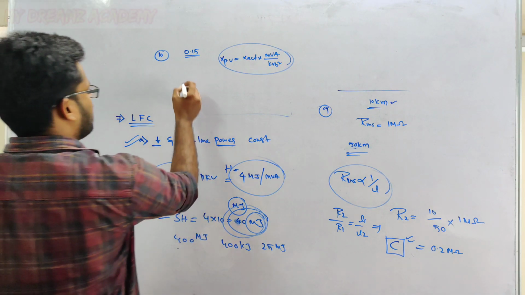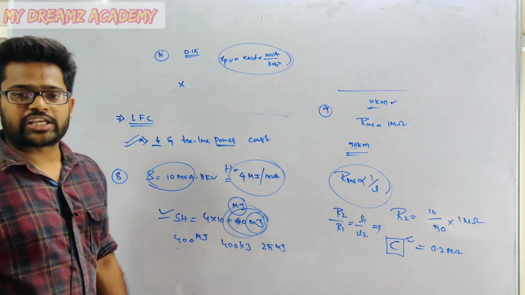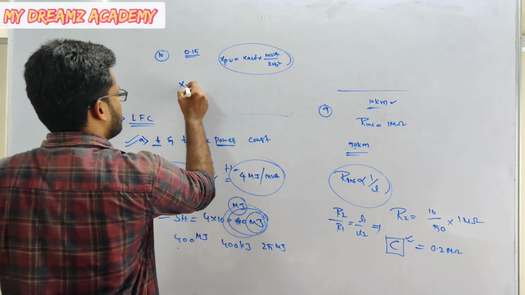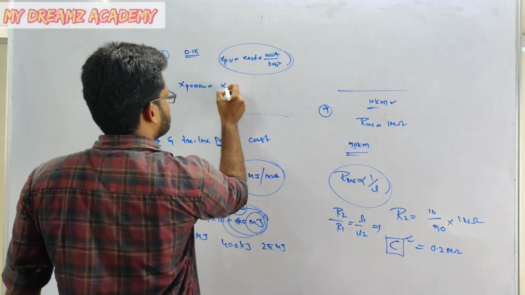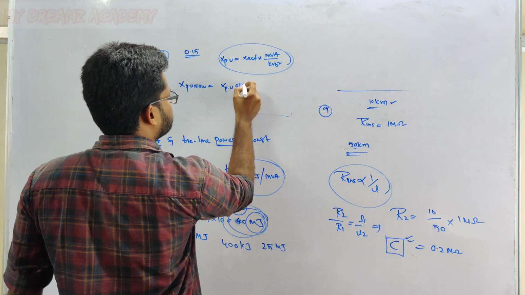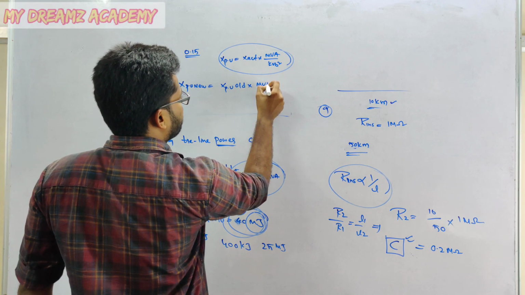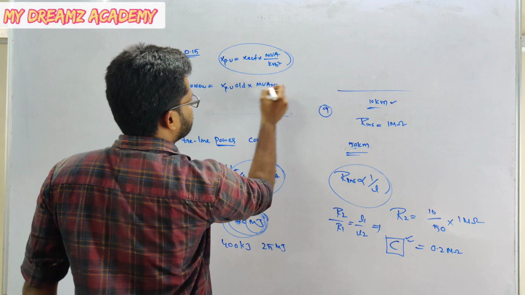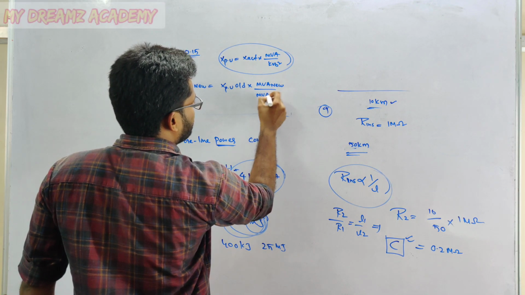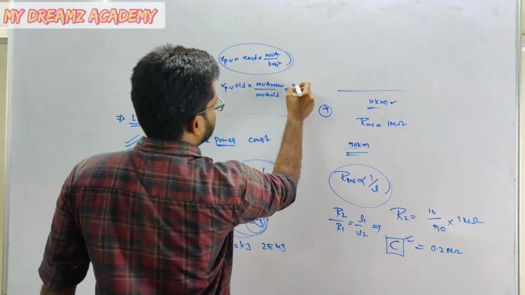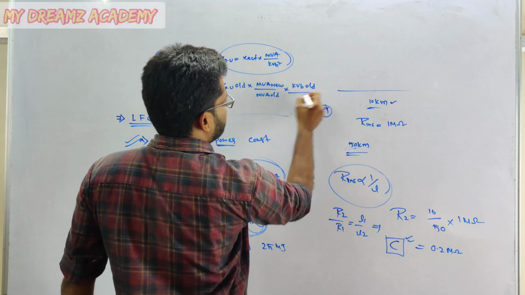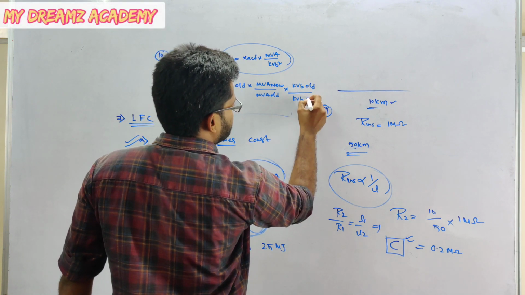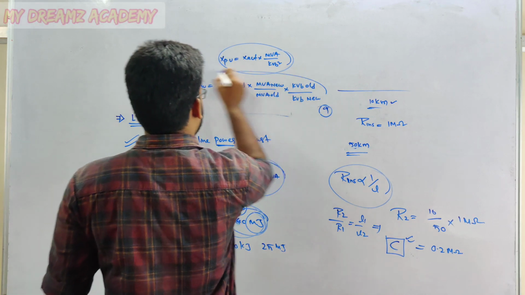If we have two X per units, how can we calculate? X per unit new is equal to X per unit old into MVA new by MVA old into kV base old divided by kV base new, whole square.